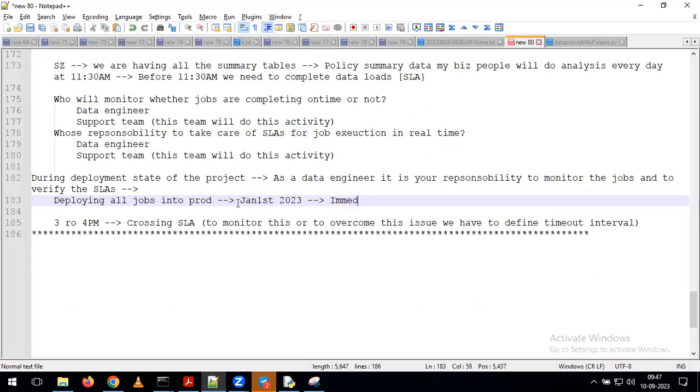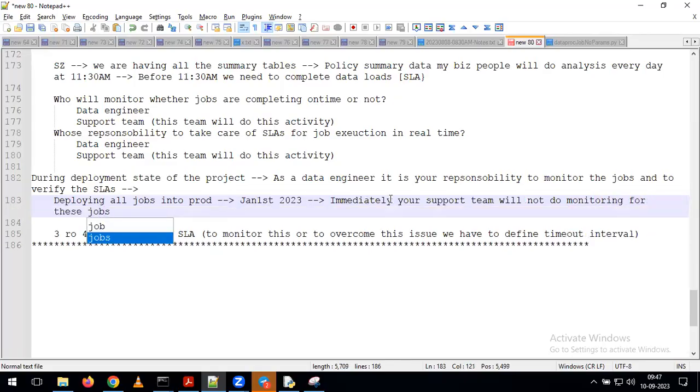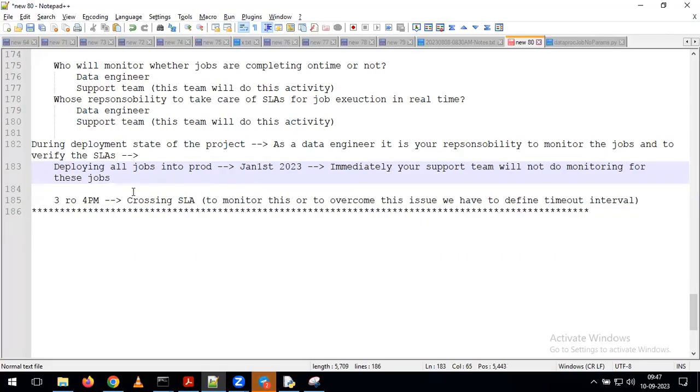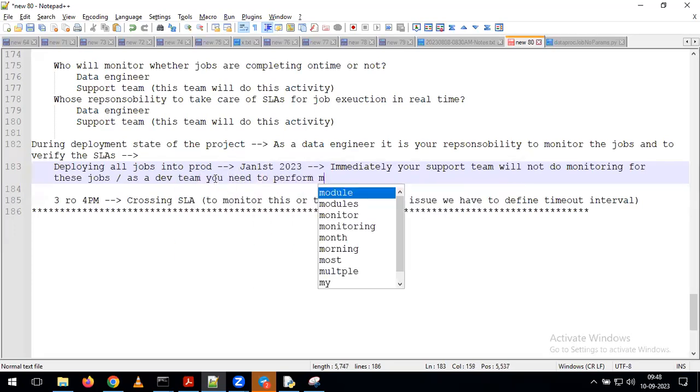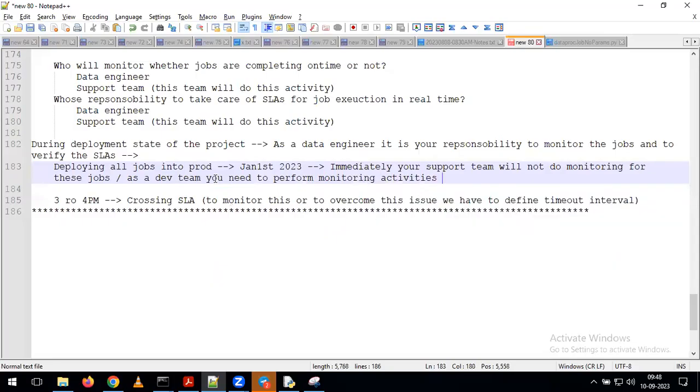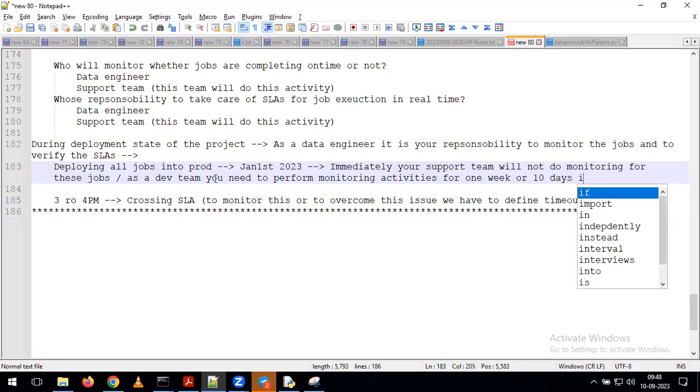Don't think that immediately your support team will do monitoring for these jobs. What is going to happen in real time? Immediately your support team will not come into the picture, because the first time we are deploying all the jobs into the production environment. Once we deploy, for example on January 1st, 2023, what will happen is, as a development team, you need to perform monitoring activities for 1 week or 10 days in real time.